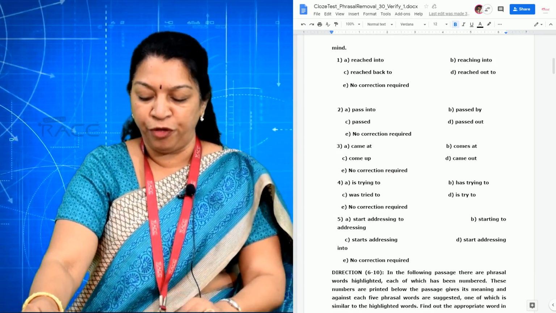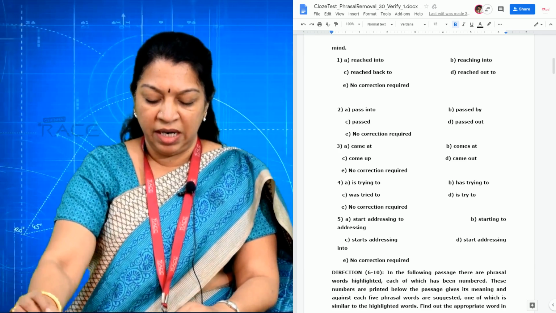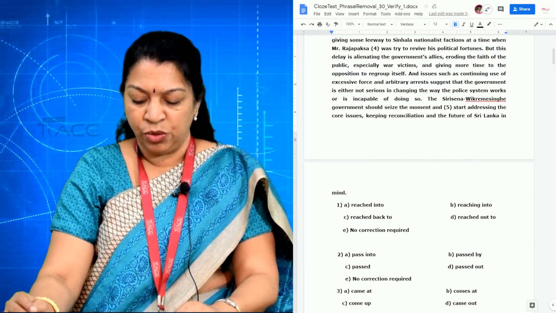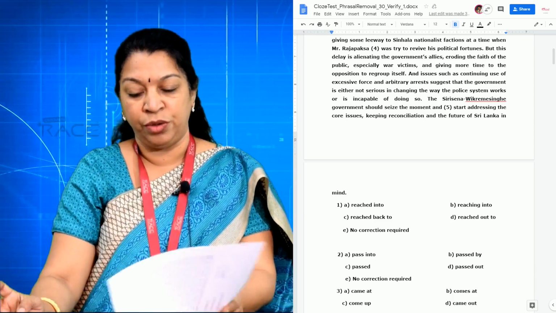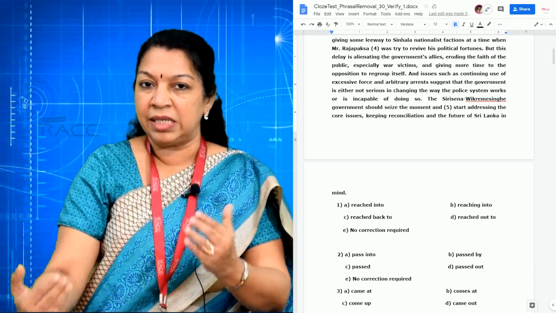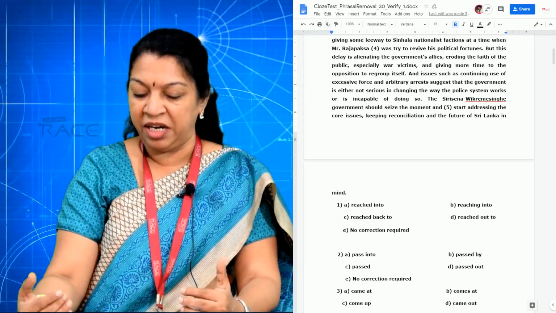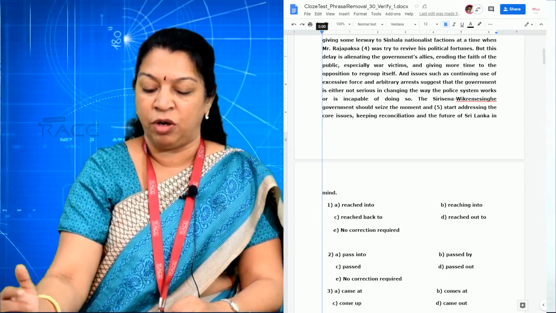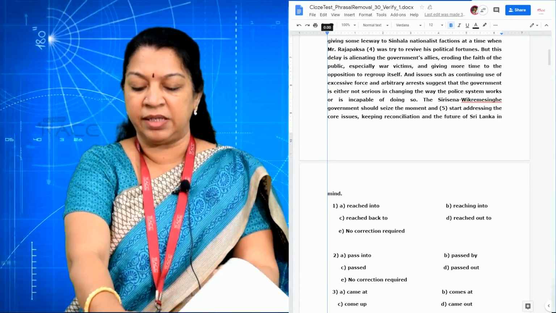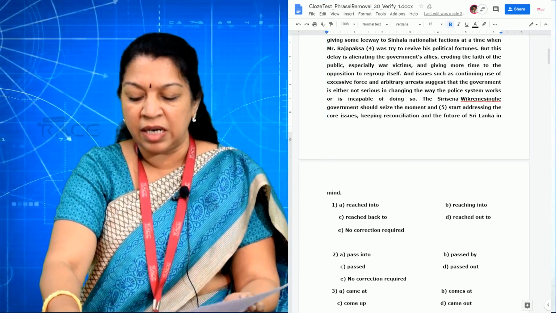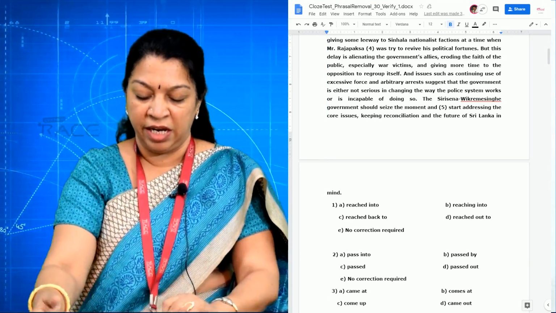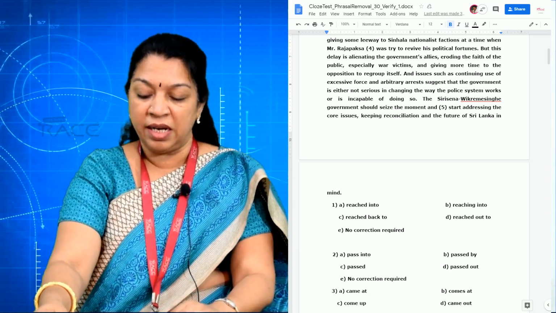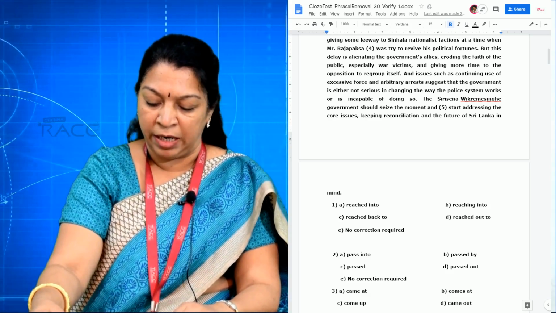Now going to the fifth blank. The Sirisena Vikramasinghe government should seize the moment and start addressing the core issues. So this itself appears to be right. Anyway, I am just looking at the options. Start addressing to will not come. Starting to addressing is also wrong. Starts addressing. So the start addressing or starts addressing, we can look at.